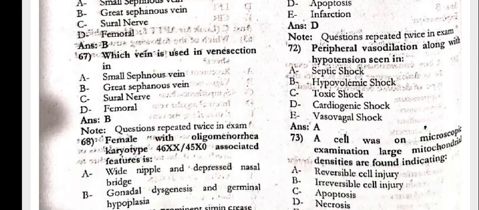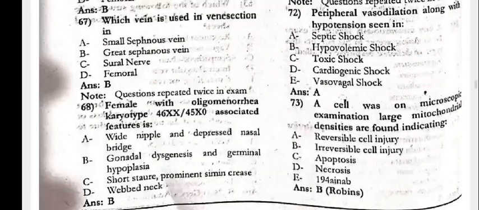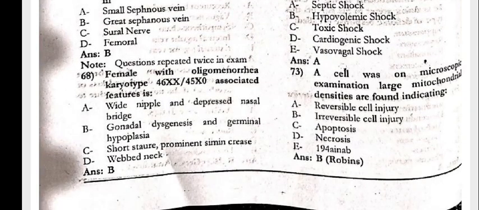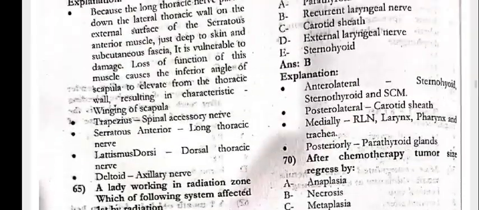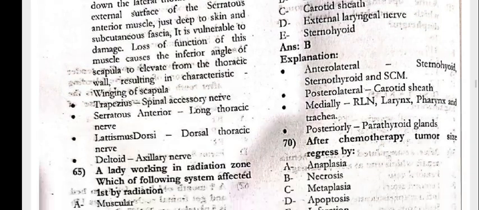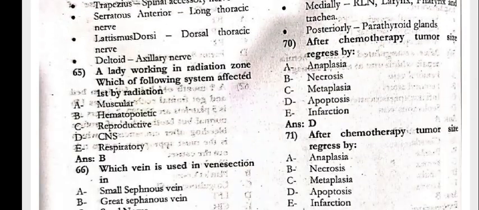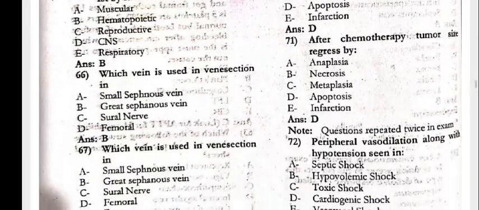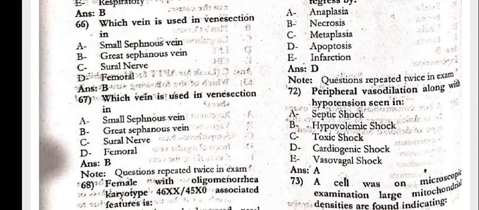Which vein is used in the venesection? Great saphenous vein again. Next, female with oligomenorrhea, karyotype 46XX, 45X, nullo associated features would be the gonadal dysgenesis and the germinal hypoplasia. Next, question number 69, the medial to thyroid gland is which of the following? The recurrent laryngeal nerve. After chemotherapy, tumor size regressed by the apoptosis.